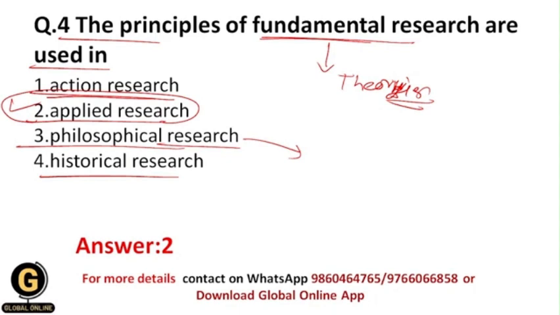Okay, so this is nothing but the philosophy of that particular relationship between the variables, or philosophy of that particular data, like how that data has been discovered in this world, what are the roots of that data. So this is nothing but the philosophy. So all of these things are studied in philosophical research.